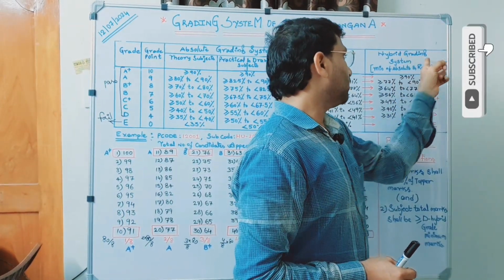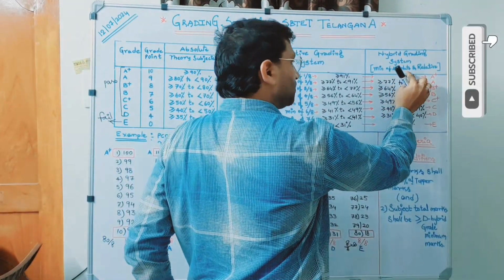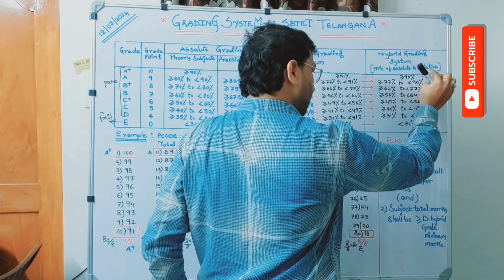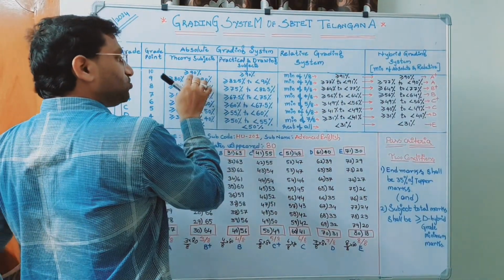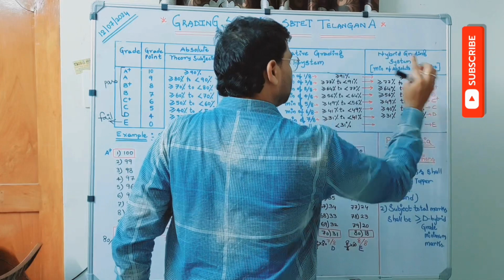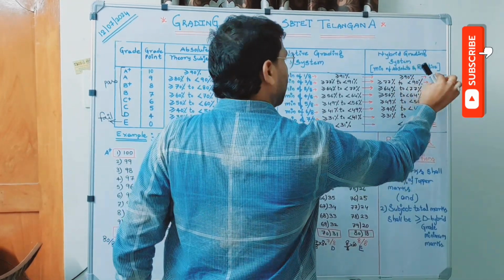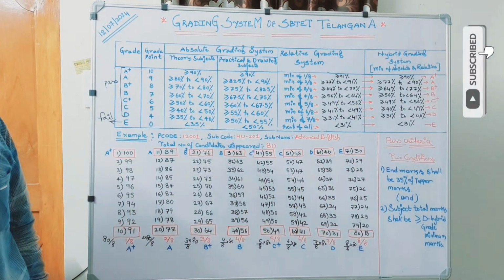That is nothing but hybrid. So hybrid grading system is nothing but the minimum of absolute grading system and relative grading system. So out of these two, for A plus, what is the benefit to the student? Minimum means 90. So therefore, the final hybrid grading system range of marks for A plus is greater than or equal to 90%. A plus is over.